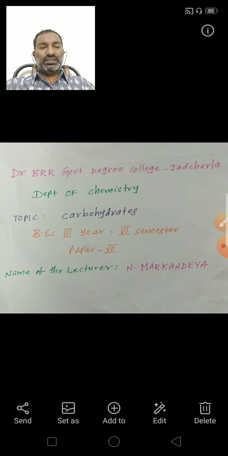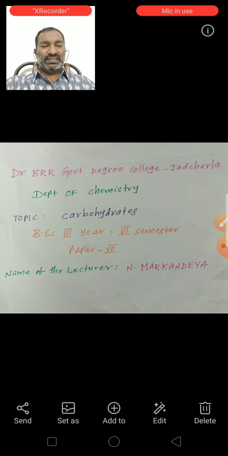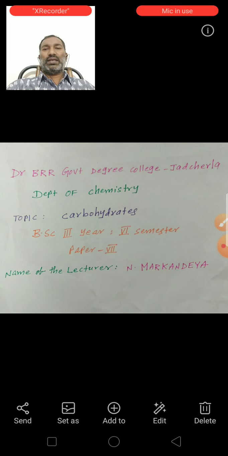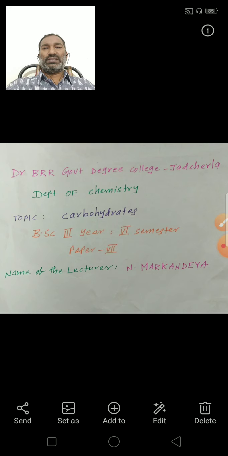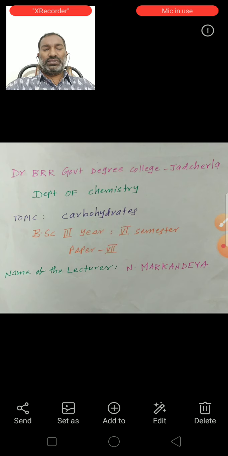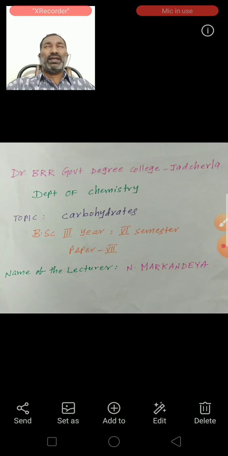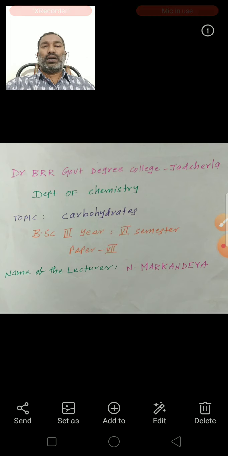Next, reaction with ammonium hydroxide and HCN. Fructose reacts with hydroxylamine to give an oxime, and with hydrogen cyanide to give a cyanohydrin. It shows that fructose contains a carbonyl functional group, which may be an aldehyde or keto group.